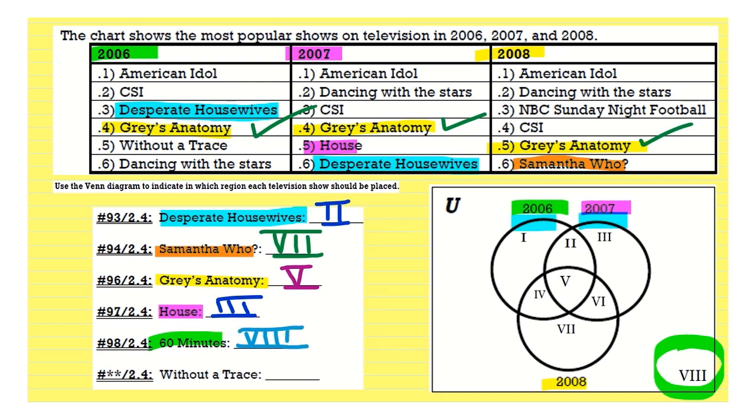And then the final show they want us to consider is Without a Trace. So Without a Trace is in the first category. Without a Trace is not in 2007. Without a Trace is not in 2008. So it's only going to be 2006. And the category for 2006 is going to be Region 1. So Region 1 is where Without a Trace will fit.